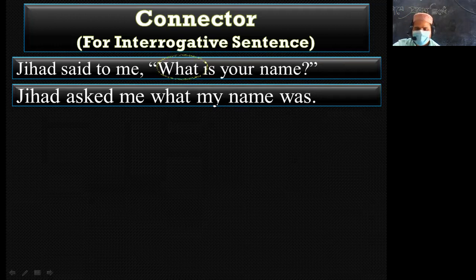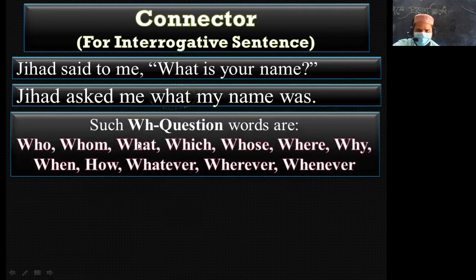So my name, and then the verb will be changed according to the tense. And such WH question words are who, whom, what, whose, where, why, when, how, whatever, whenever, wherever.